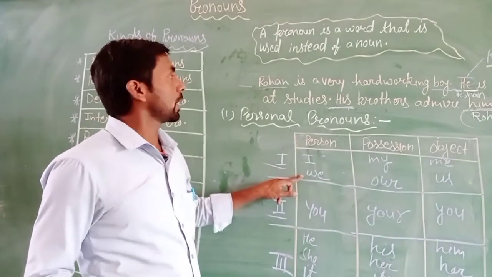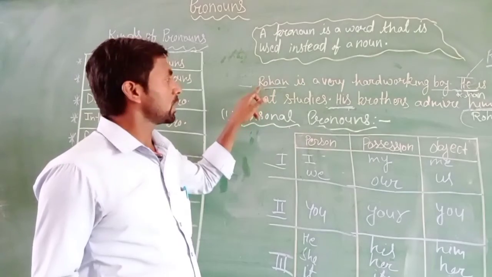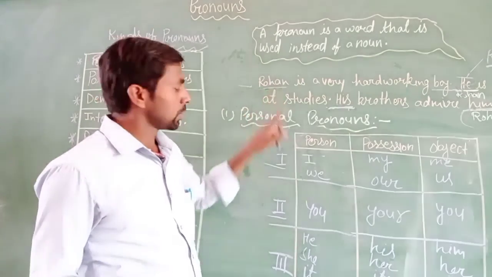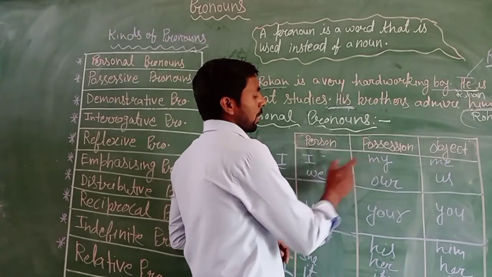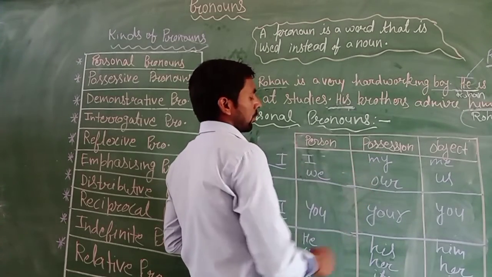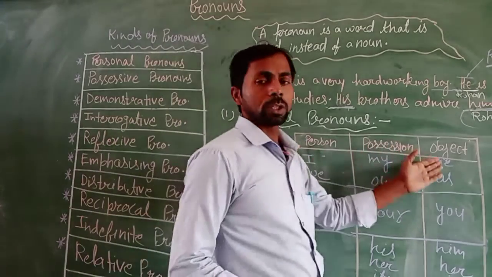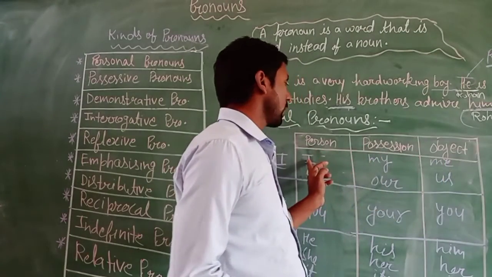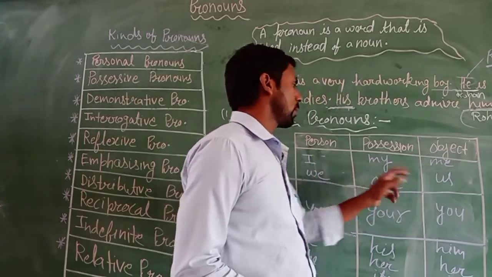Like in place of Rohan you can use I, and in place of Rohan and Riya you will use we. Its possessives will be my and our, and its objectives will be me for I, and us for we.